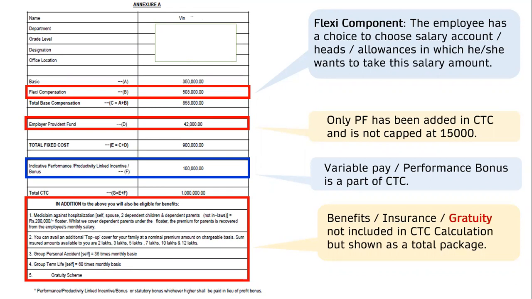In one offer letter, gratuity was added. In another offer letter, mediclaim benefit was added, or the cost was getting recovered. This Tata Group of companies is giving so many benefits, but they have not added the cost of any of these benefits in the CTC. All these benefits are over and above the CTC package. This is another way of designing an offer letter.